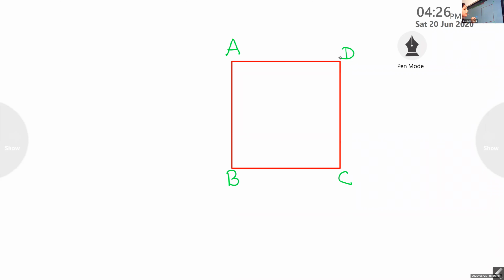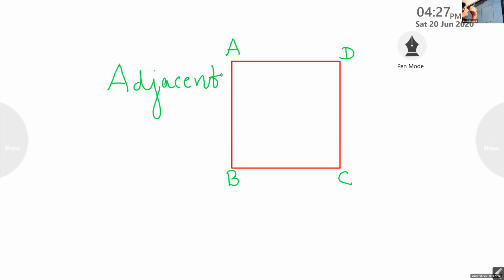You are going to study a new word, that is adjacent. Adjacent. What do you mean by adjacent? Adjacent means near.